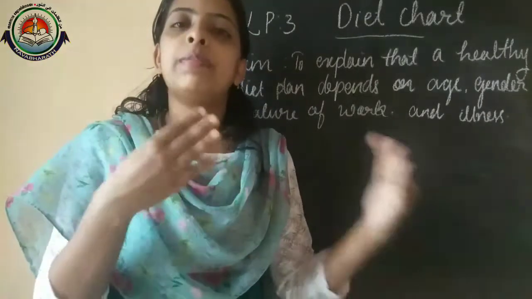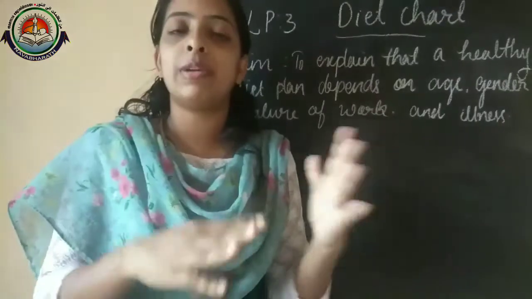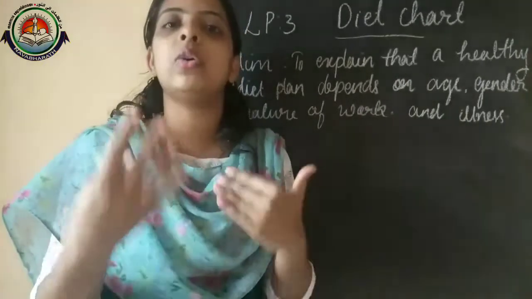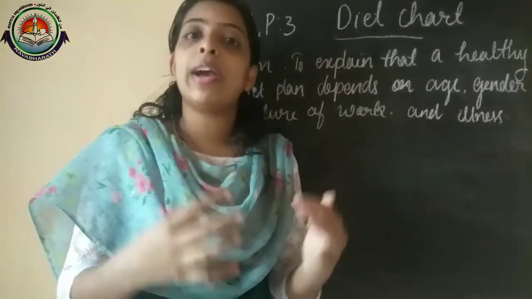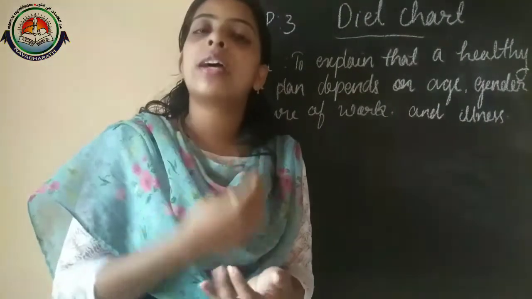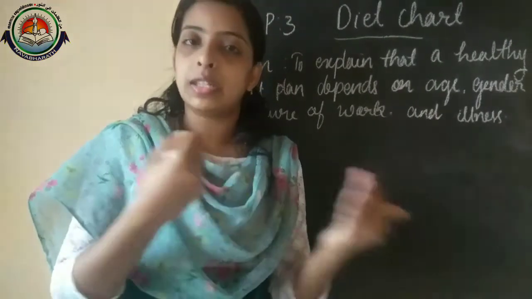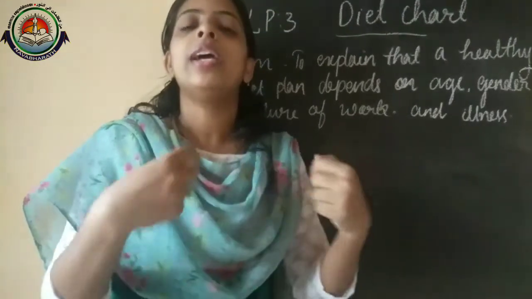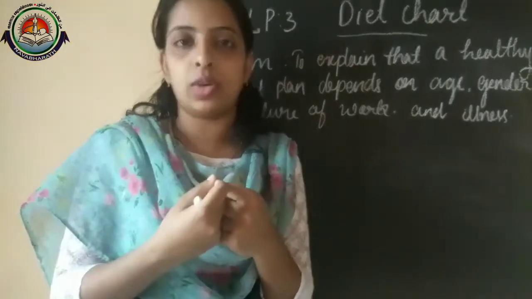Okay, so some people do more physical activities. For example, people working in construction and farmers do much more physical activity, so they require more carbohydrate-rich food. Why? Because carbohydrate is an energy-giving food. Foods like rice and potato give energy to their body to do various kinds of work, right?